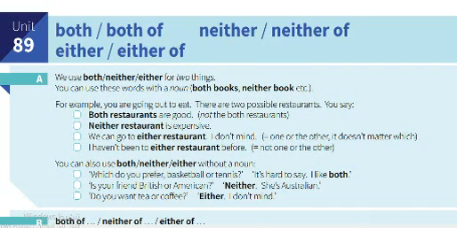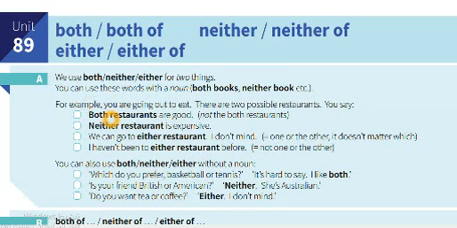Next: both of and both, neither of, either of. So we have both, neither, either for 2 things. You can use this with 2 things. Without having the 2 things, we couldn't make a sentence with either, neither and both.